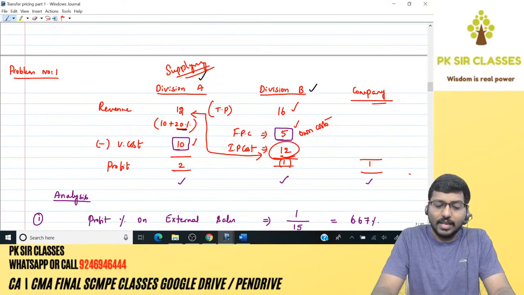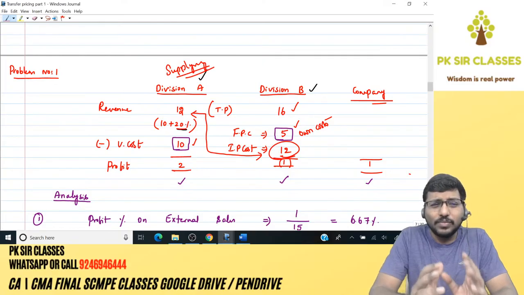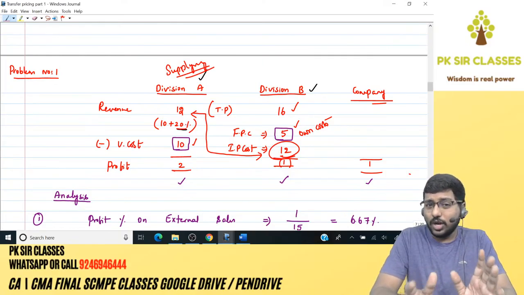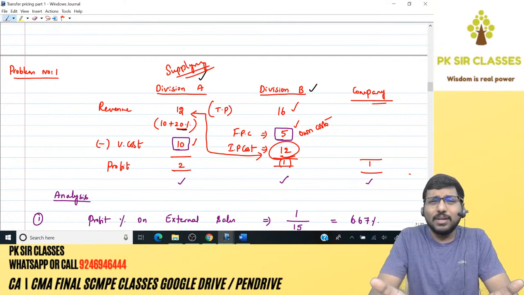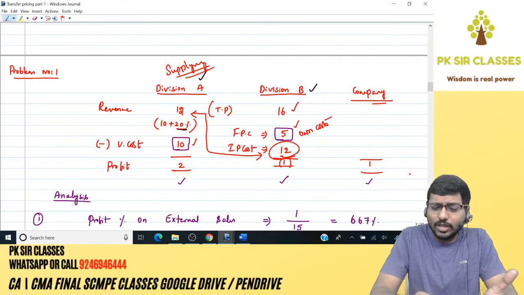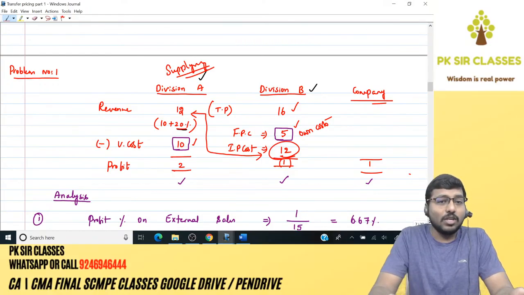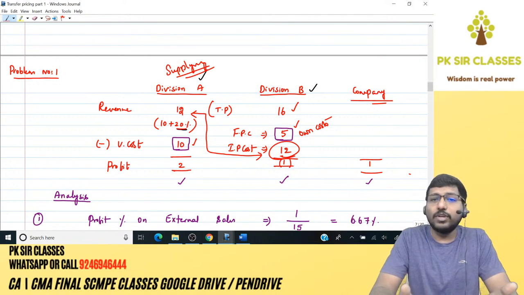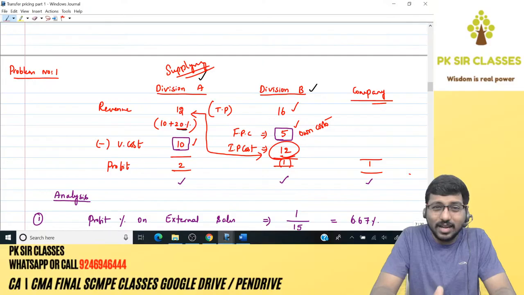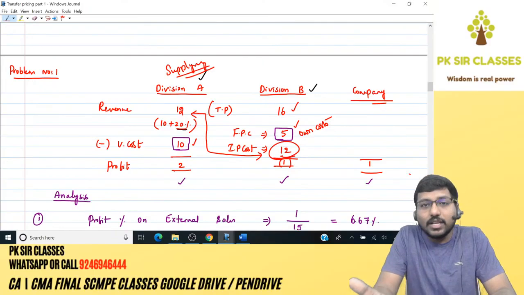These are two important keywords: goal conflict, goal congruence. Got the point? Anyway, now, if you allow the situation to continue, division A will become inefficient because happily it's getting its profit just because as a percentage on its cost. So even if there is a chance of cost reduction or cost control, it won't do it, because if it reduces its cost, then its markup as a percentage of cost will get reduced, and eventually its profit will get reduced. So it will not be interested to do something like that which is not in the interest of the company.